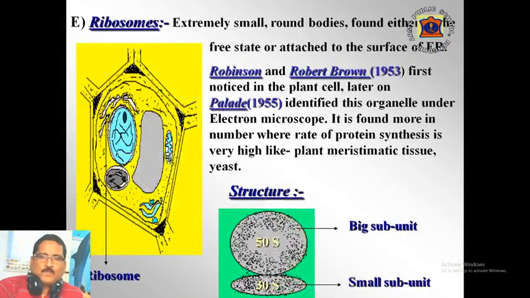Next cell organelle is ribosomes. These are extremely small round bodies found either in the free state in the cytoplasm or attached to the surface of endoplasmic reticulum. Robinson and Robert Brown in the year of 1953 first noticed it in the plant cell. Later on, Palade in the year of 1955 identified this organelle under electron microscope. It is found more in number where rate of protein synthesis is very high, like plant meristematic tissue and yeast.